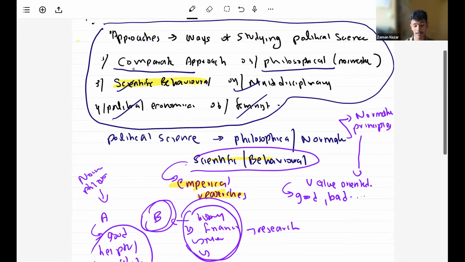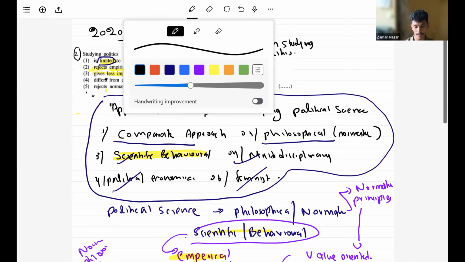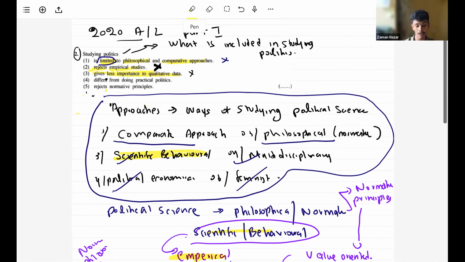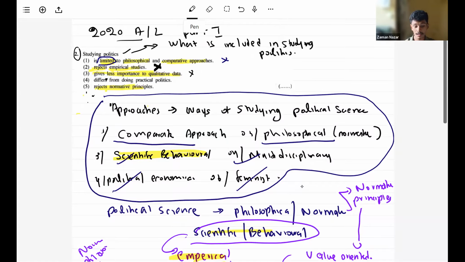In the scientific behavioral approach, we use empirical research, while in the philosophical normative approach, we use normative principles. So in the fifth answer, they have said that studying politics rejects normative principles. No, normative principles are included in the philosophical normative approach. Therefore that answer is also wrong, because we include normative principles when we are studying political science.